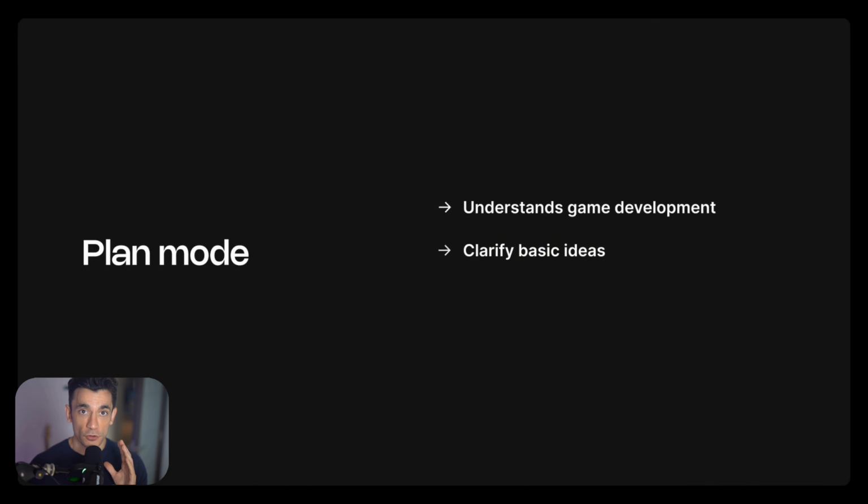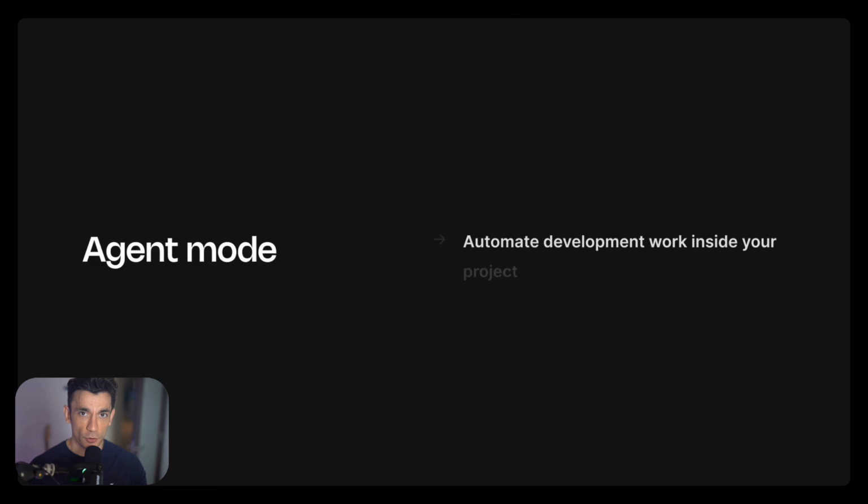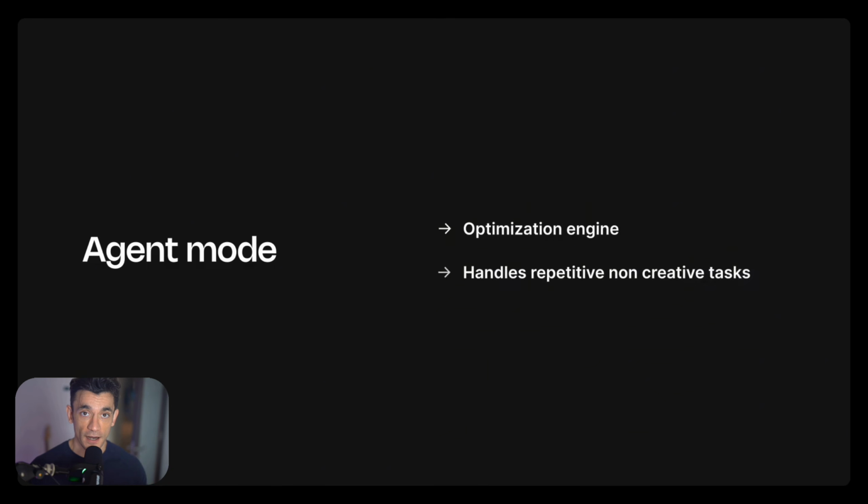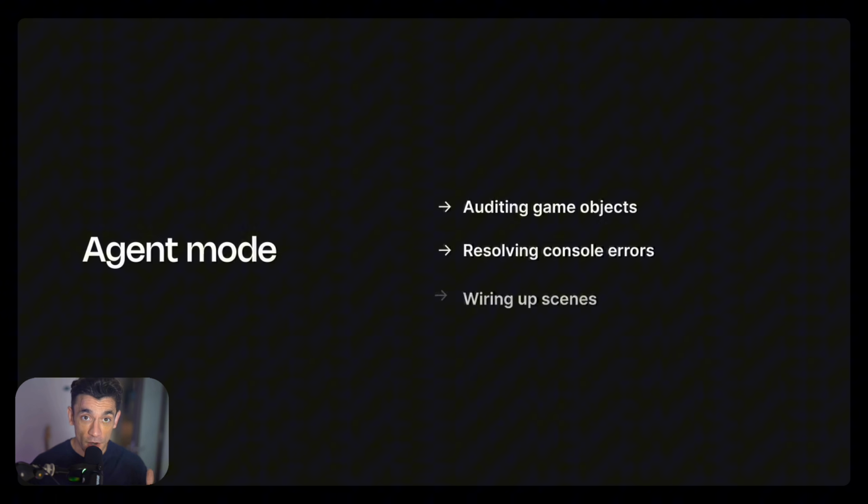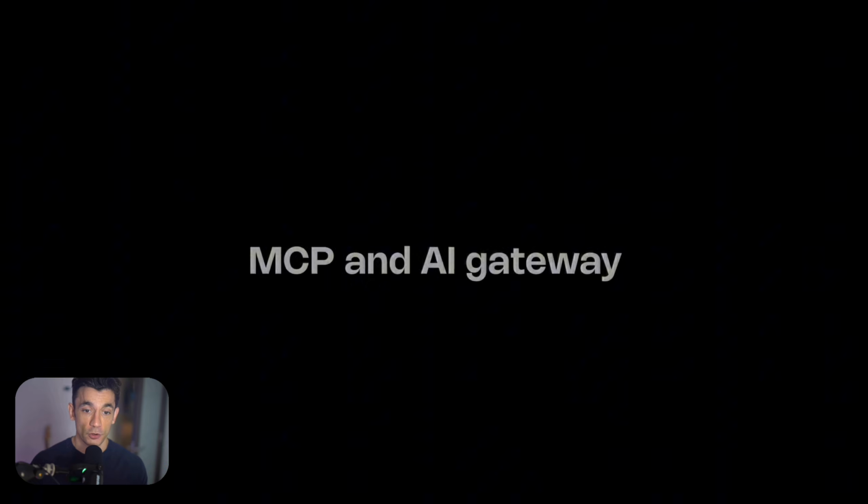Tips. Use plan mode. Before anything big, it shows you exactly what the agent is going to do. Read it, make sure it makes sense, then approve. This keeps you in control and avoids unexpected changes. Check the AI asset tags. Unity marks everything the agent creates. Review those assets before you ship. Quality control is still your job.